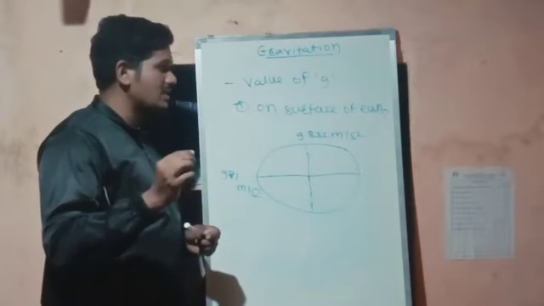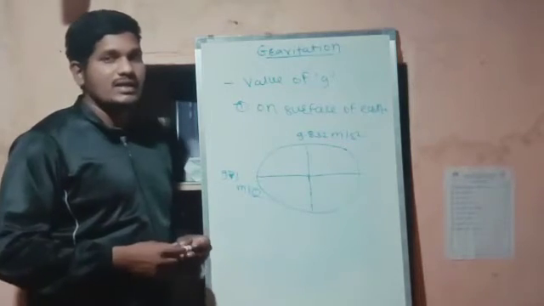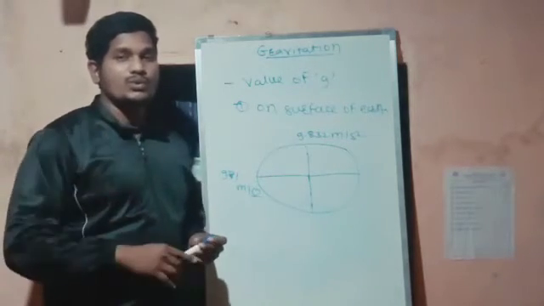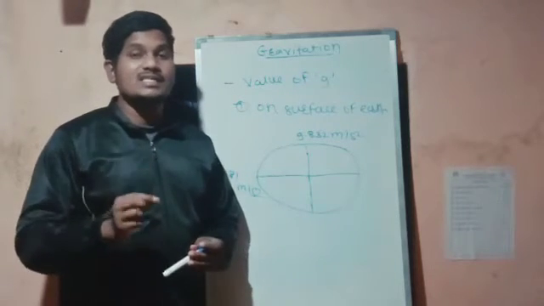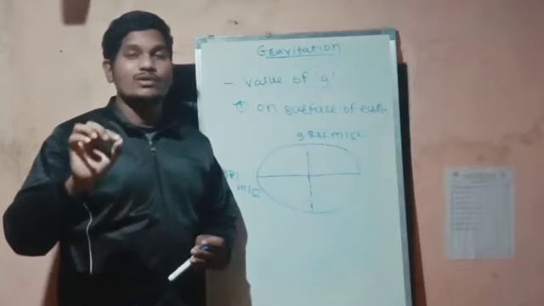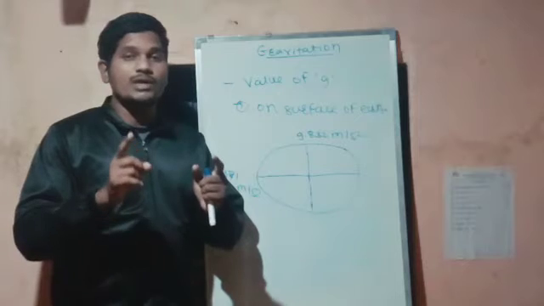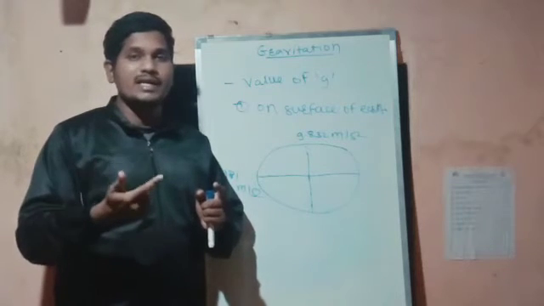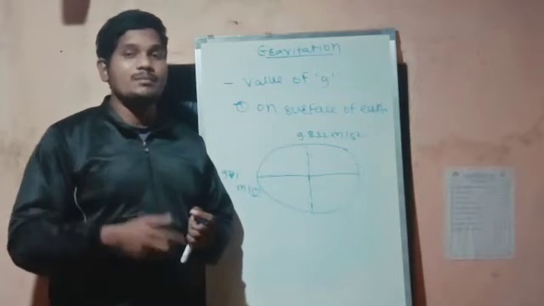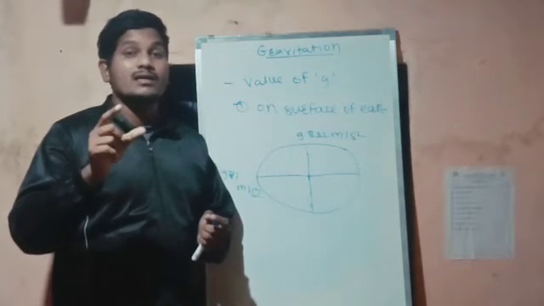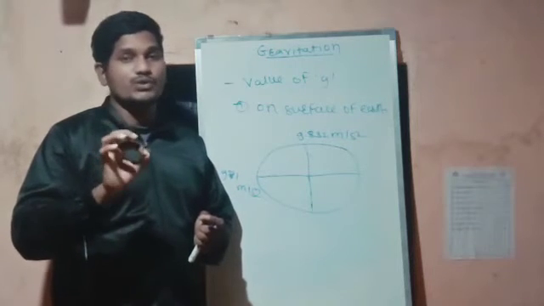We can take this example whenever there is a question in the exam. So you have to know the three cases. The first one is the value of g on the surface. Whenever it is on the surface, first of all you have to visualize the bulgy shape of the earth. As it is a bulgy shape, the radius will not be equal at every portion of the earth.